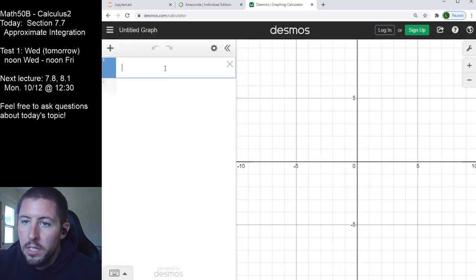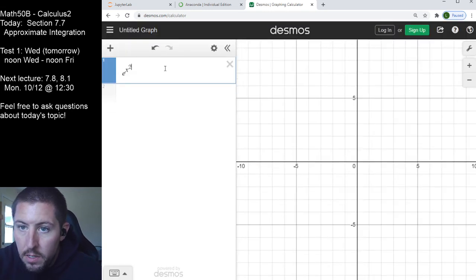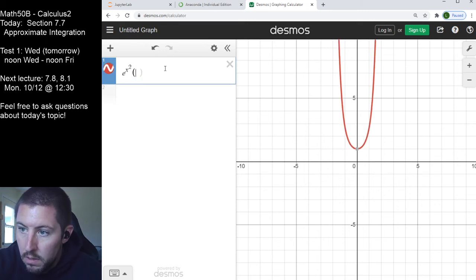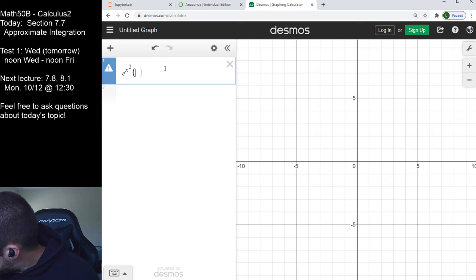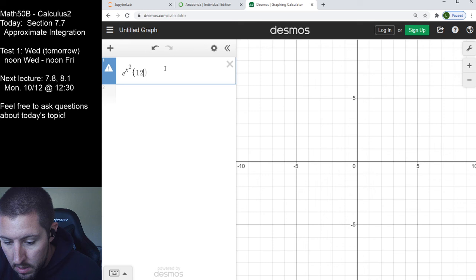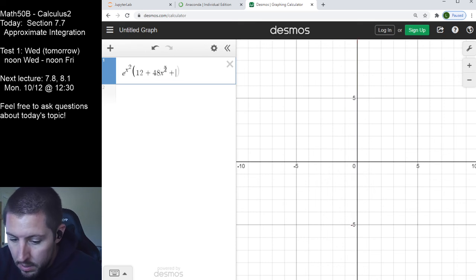And our function of interest here is e to the x squared times, I'm just looking for my parts here, so I'm not writing all this back over there. We got 12 plus 48x squared plus 16x to the fourth.